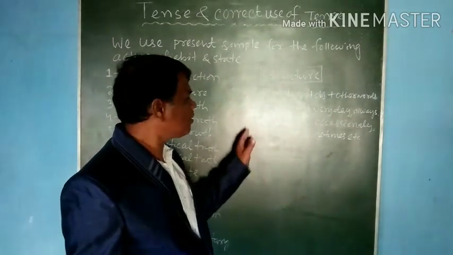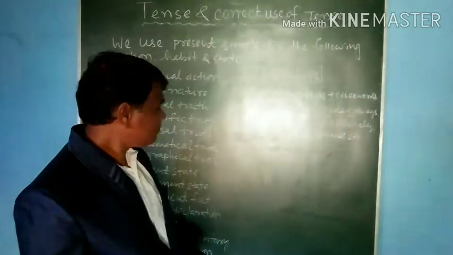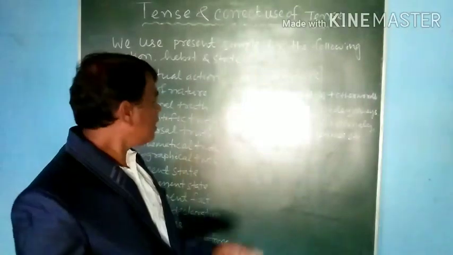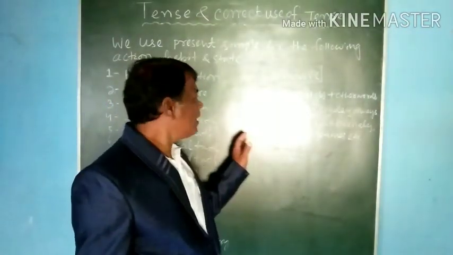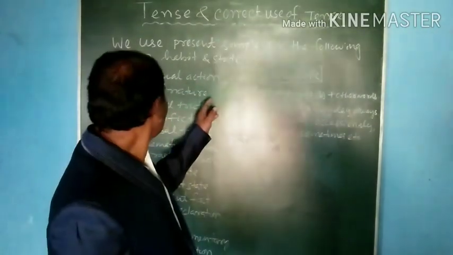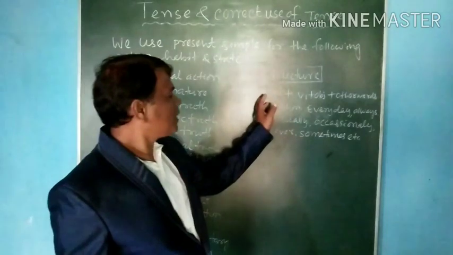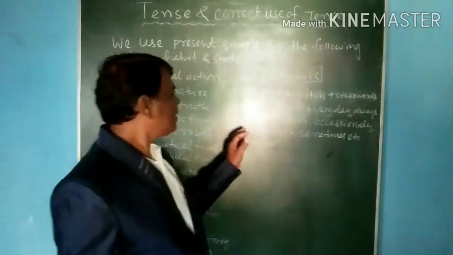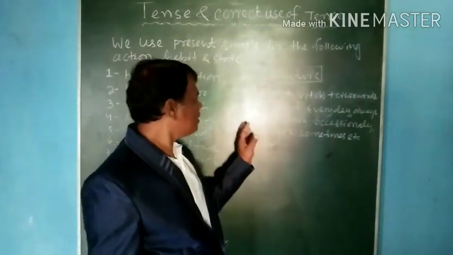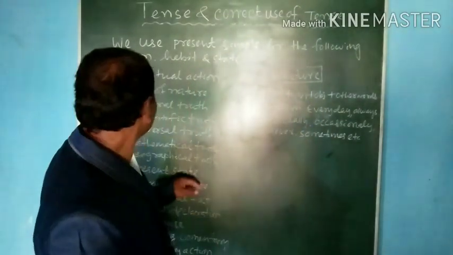We are using time expressions for this form. That is simple present. In the next class we shall discuss the use of present progressive. Today we shall discuss the use of simple present. The structure is subject plus V1 plus object or other words, and time expressions every day, always, often, usually, occasionally, ever, never, sometimes, etc.